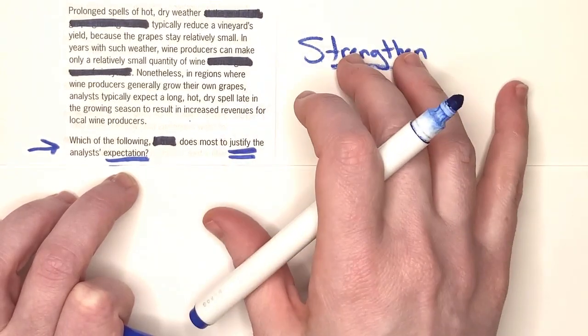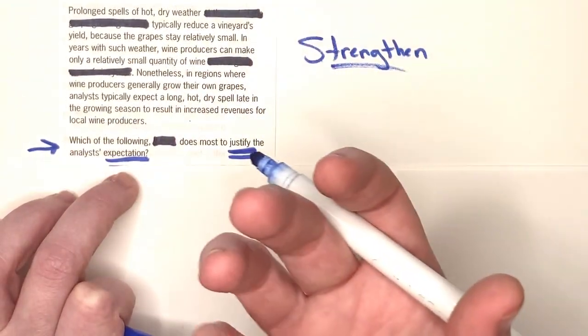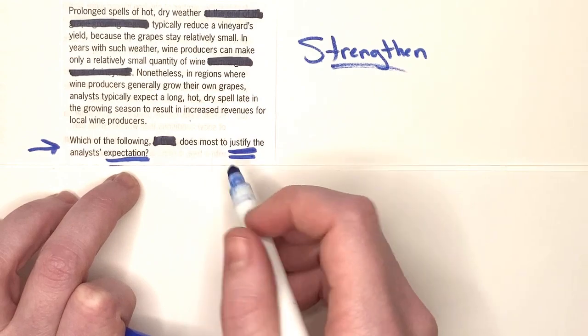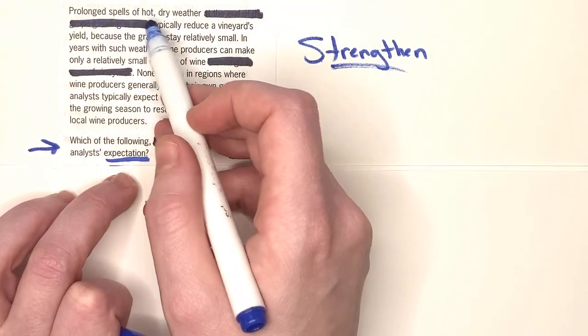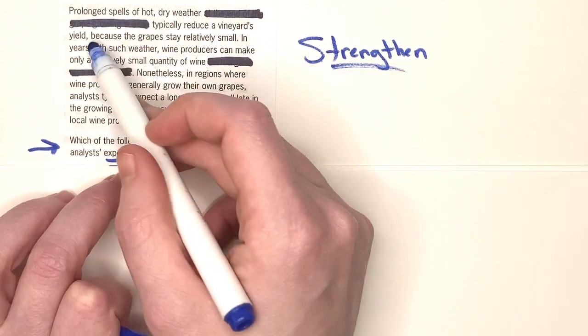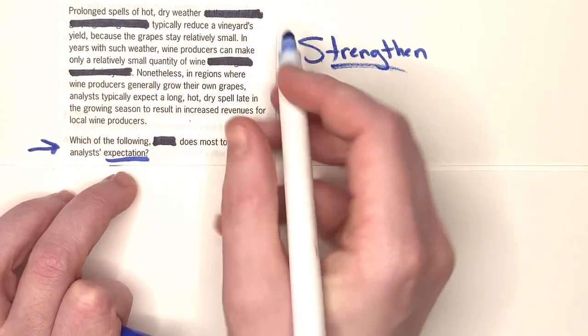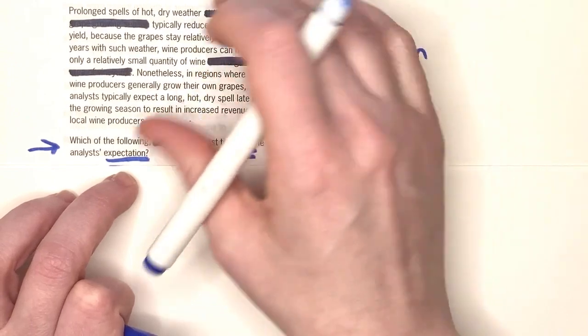So if I was doing this for the first time, I would write strengthen on my scratch paper. For strengthen questions, before we can strengthen a conclusion, we need to understand what the conclusion is. So let's take a look. Prolonged spells of hot, dry weather typically reduce a vineyard's yield because the grapes stay relatively small. Okay, period. So let's just take that chunk.